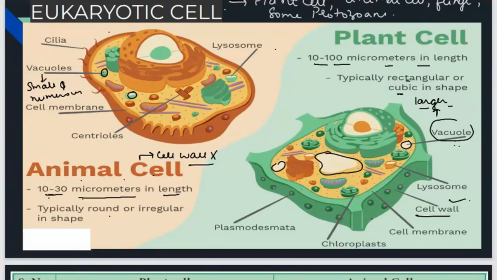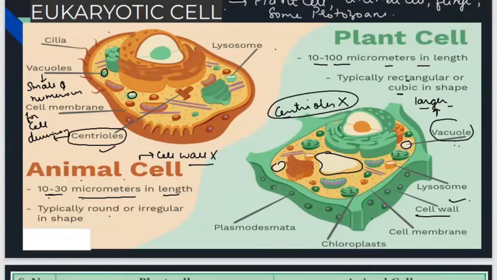Some differences are clear, and one more extra structure is there in animal cells: the centriole. Here in the plant cell no centriole is there. Centriole is for cell division. So in animals centriole is present, and in plants no centriole is there. So one more difference is created.